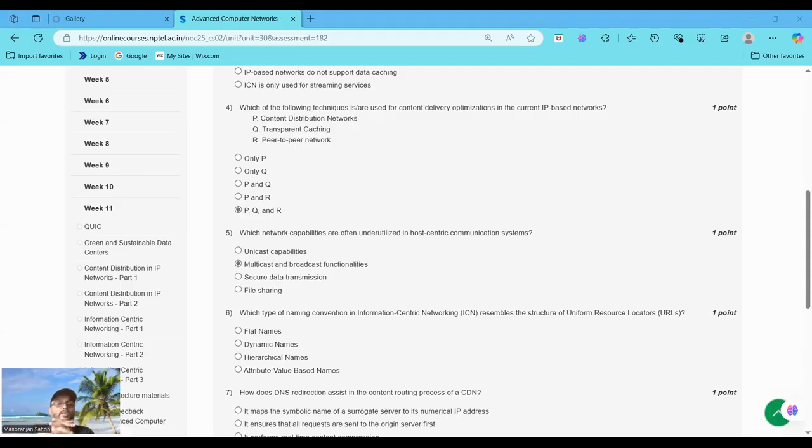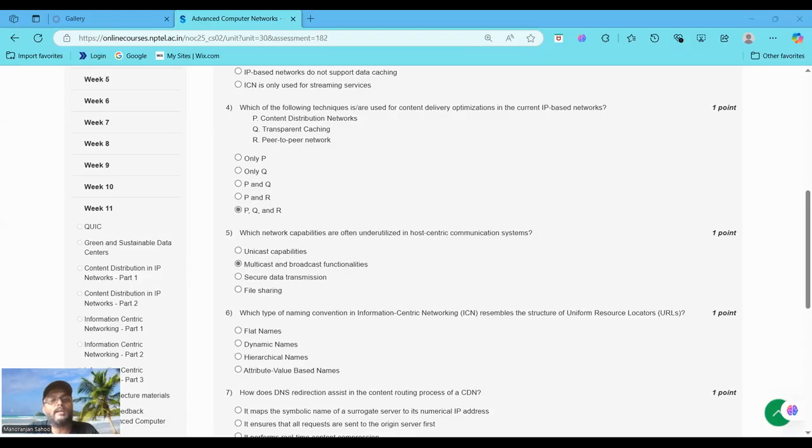Because unicast, that means one-to-one communication, is the dominant mode of IP networks and is not underutilized. But option B, which is the correct answer, multicast, means one to many, and broadcast is one to all. They are underutilized in host-centric systems because they are less commonly used compared to unicast, despite their efficiency for applications like video streaming or software updates. That's why it is the most appropriate option.